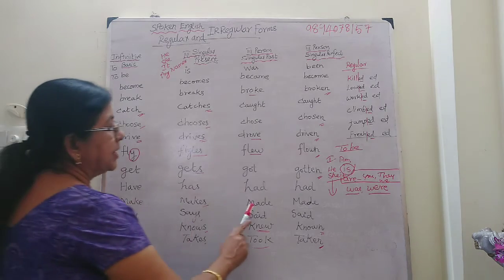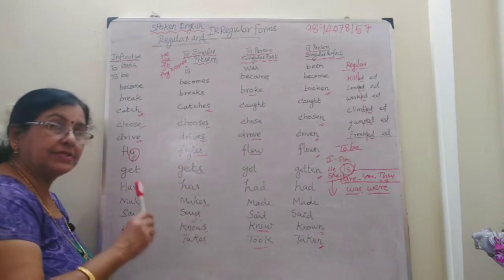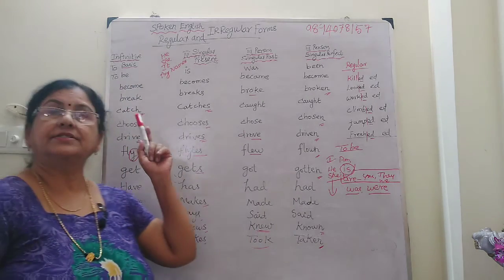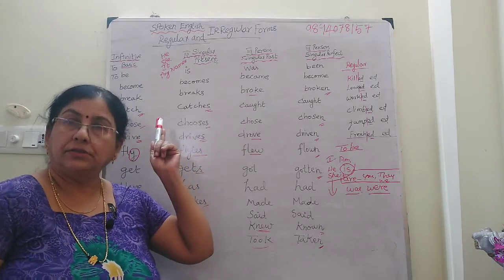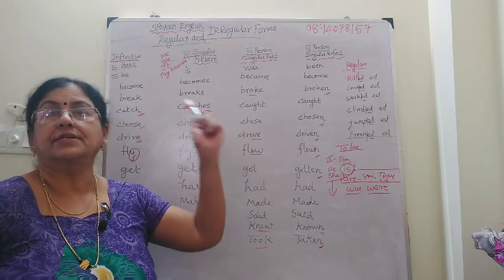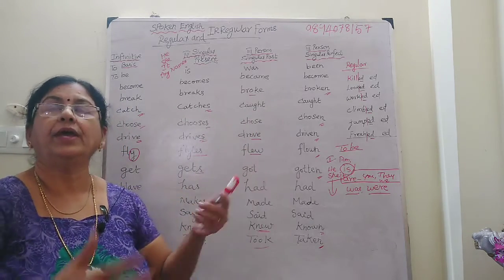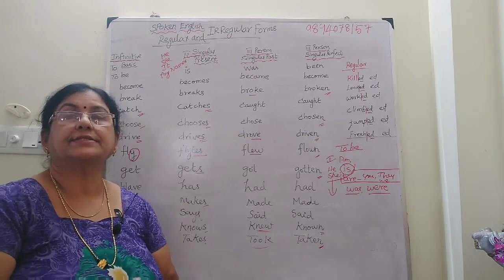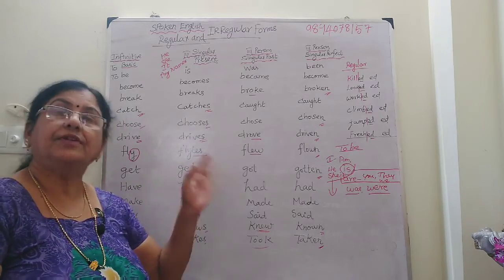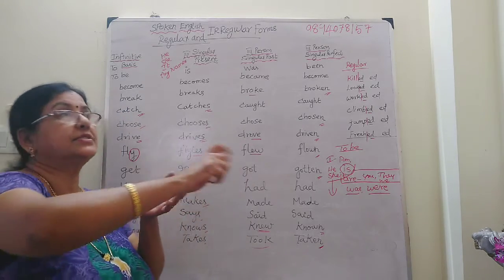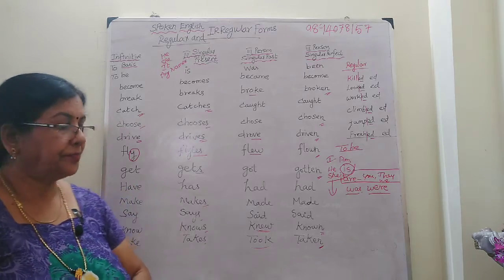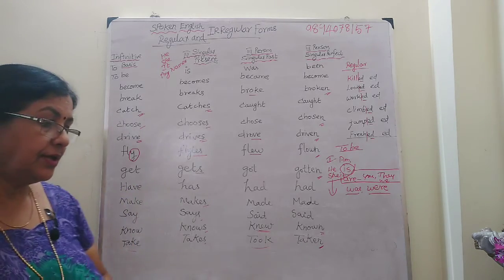Make, makes, made, made. Hereafter we will see the structure of sentences with these forms of verbs, how we join the sentences. In upcoming videos we will see how to structure sentences with these forms. Okay? I hope you understand well.